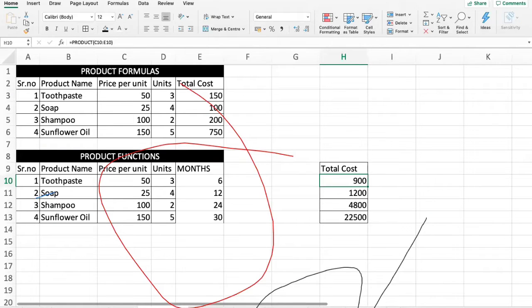Any questions on the multiplication or the product function? Redmi Note Pro, you want the product formula to be explained again. Okay, great. So suppose this is the table, and these are the product names. I have units, the price of the units, and the total number of units to be purchased, and I want to find the cost. So what is the cost which is going to be incurred for me?